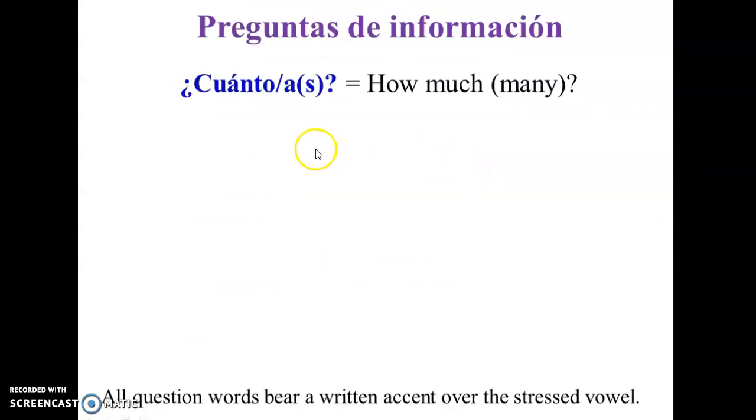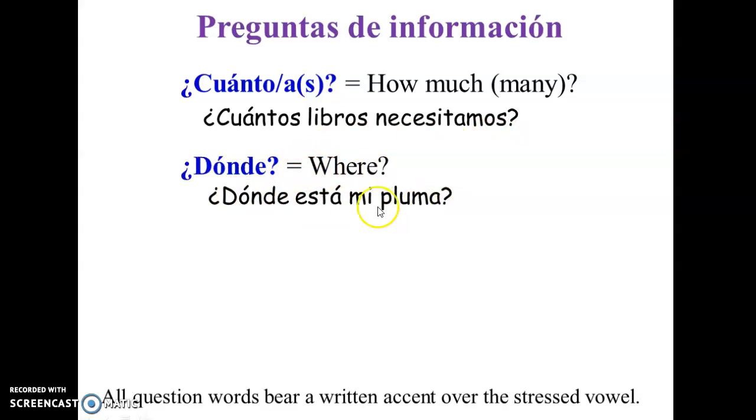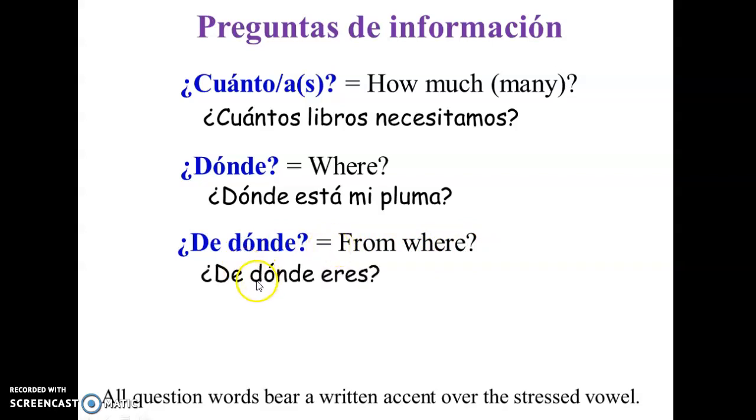Okay, there's more. ¿Cuánto o cuánta? ¿Cuántos? ¿Cuántas? That means how much or how many. ¿Cuántos libros necesitamos? How many books do we need? ¿Dónde? That's where. ¿Dónde está mi pluma? So where is my pen? ¿De dónde? This talks about origin. From where? Where are you from? ¿De dónde eres? For example.